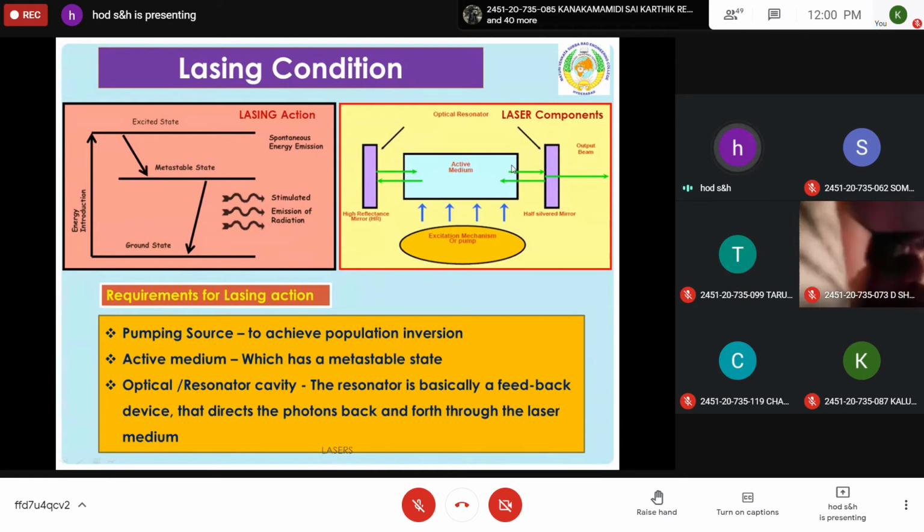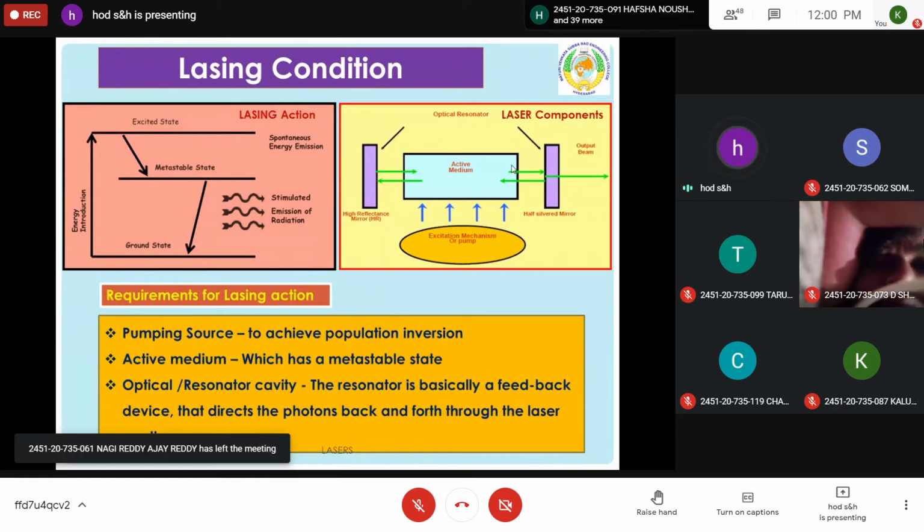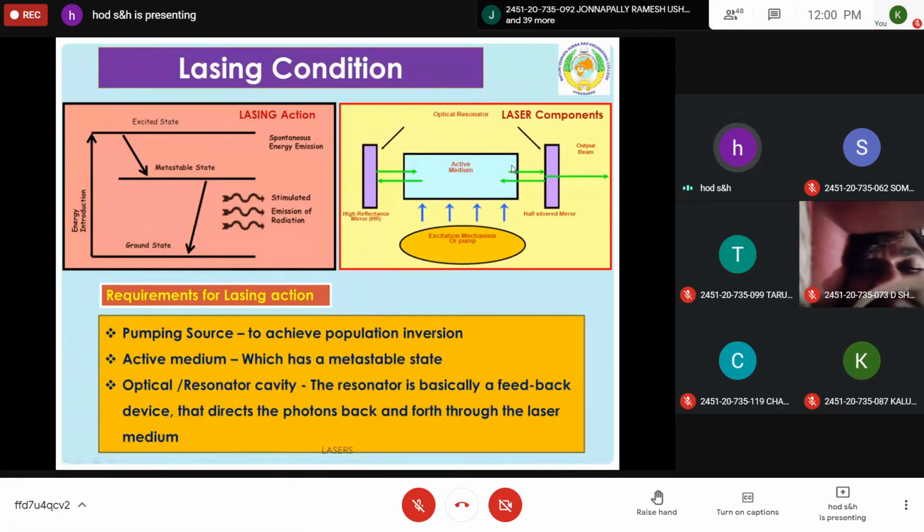So that is called an active medium. And the third one is the optical resonator or cavity. The resonator is basically a feedback device that directs the photons back and forth through the laser medium. Left side you have a perfect reflector, right side you have a partial reflector. Only the rays which have sufficient energy can escape through the right side mirror. Left side there is no option. So direction is also confined here. So these three are important accessories required for producing laser.